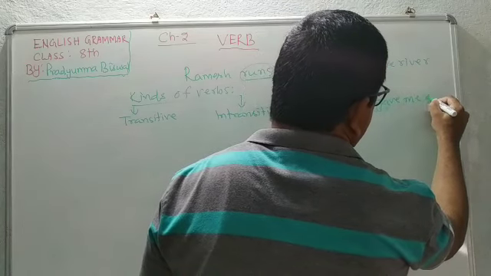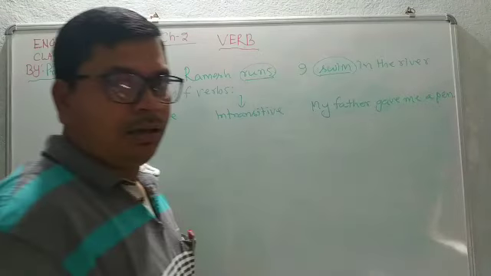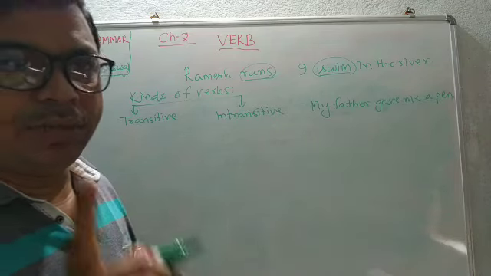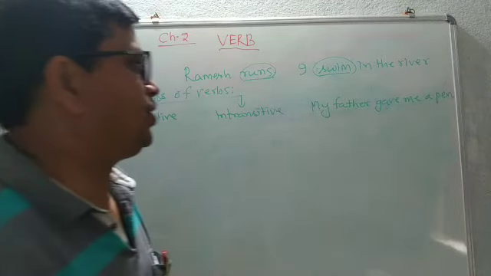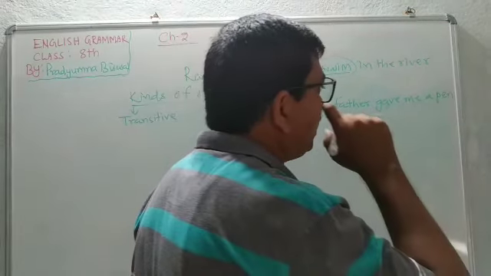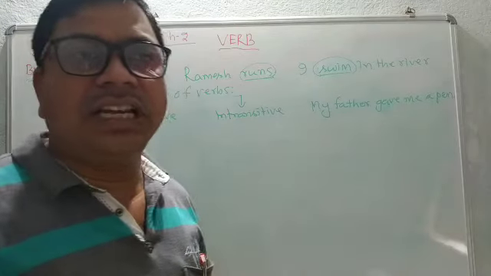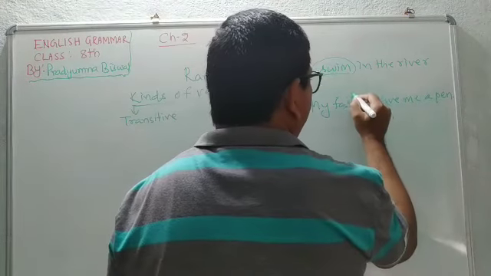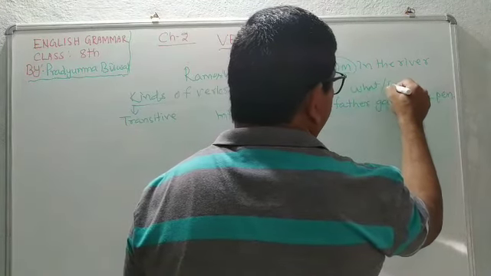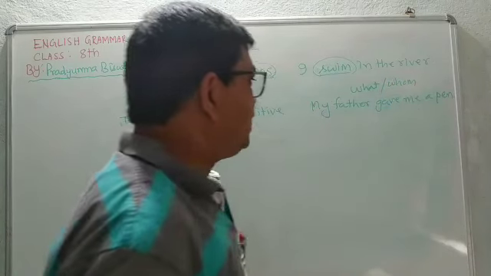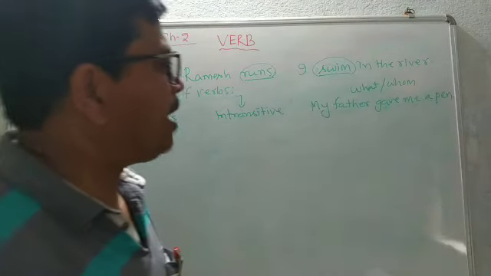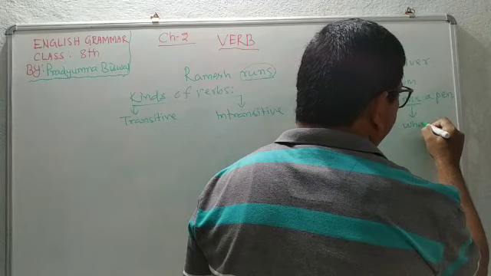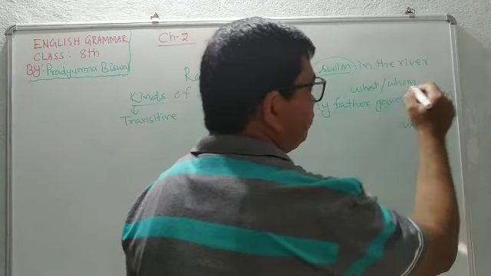Okay, before making it clear about the transitive and intransitive verb, you have to know what the object is first. My father gave me a pen. I am telling you that the answer of what or whom is known as object. Here, my father gave whom a pen? This is the answer of whom. So me will be an object here.